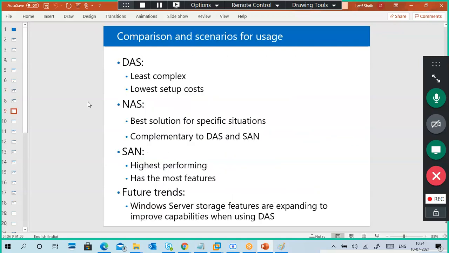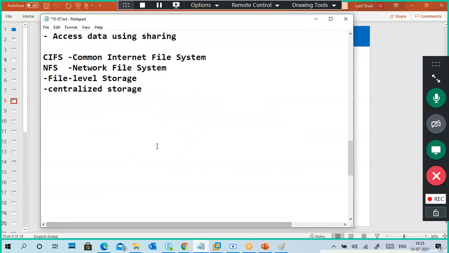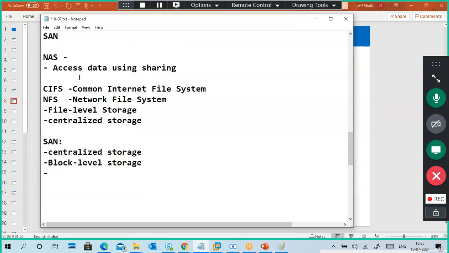Next one is a SAN. What is SAN? SAN is also a centralized storage, but it is block level storage. And we are accessing it through the SAN.